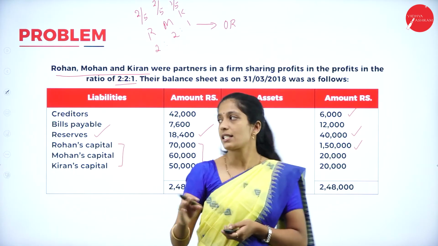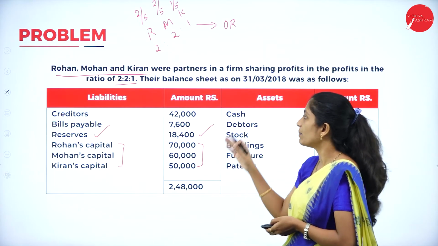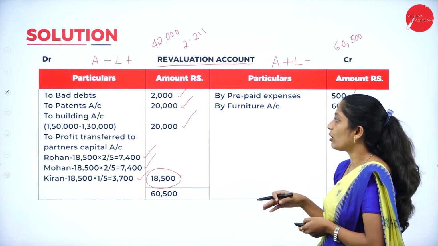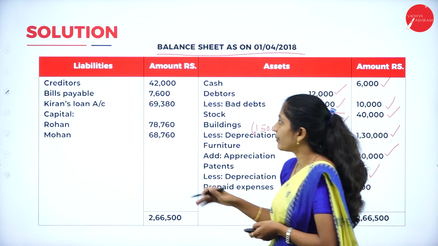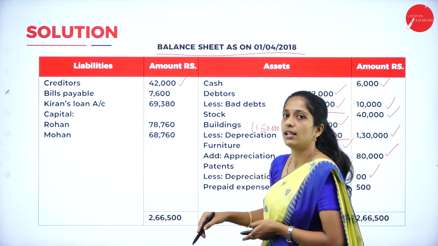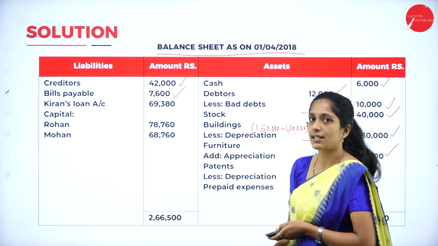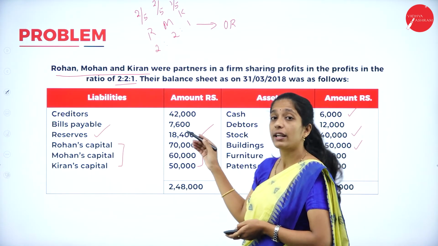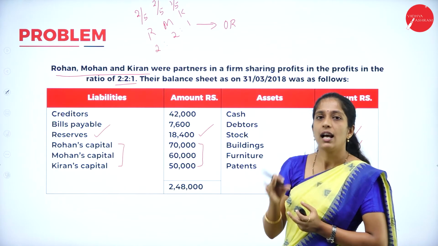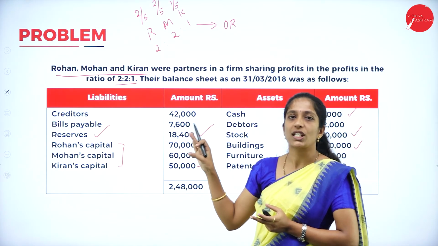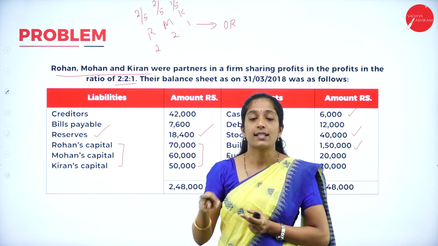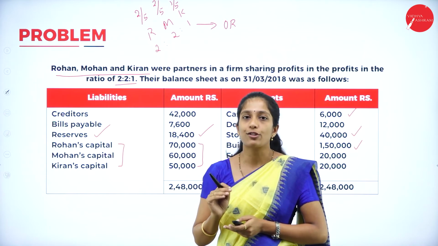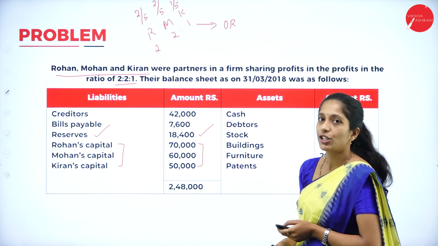Now come to the liabilities. We are having creditors 42,000, bills payable 7,600. So there was no adjustment. So write the same value of creditors and bills payable. So creditors 42,000, bills payable 7,600. Next one, reserve. We have already distributed it in the partners capital account. As I told, whatever items are there in the balance sheet should come only once, and whatever items are there in the adjustment should come twice in a solution. So reserve we have already distributed.